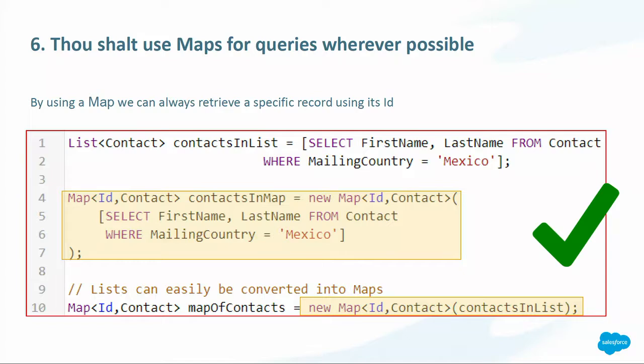And it is really easy. You just put the query, for example, as we are seeing in line number 4. We use the constructor of the map with the ID and the object that we require, then the query, and Salesforce automatically will populate those fields for you. If you already have a list and you want to use it as a map, you just send it in the constructor of the map, and you are ready to go.